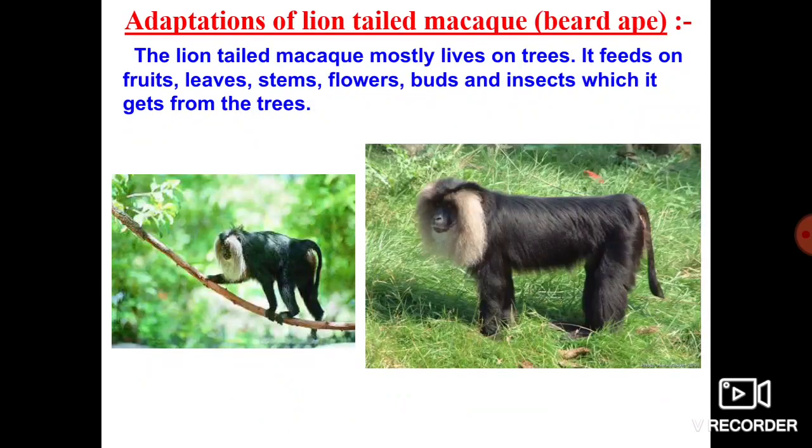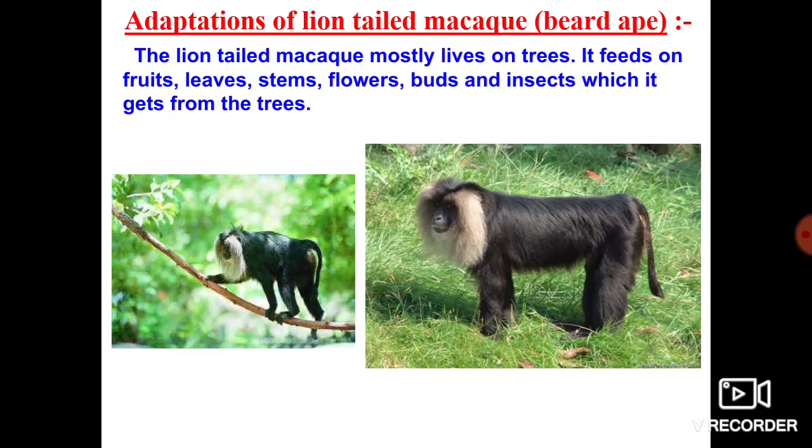The next one is adaptation in the lion-tailed macaque or beard ape. This is also found just like a lion, but it lives and survives on the trees. It feeds on fruits, leaves, stem, flowers, buds, and insects. Whatever we previously discussed, the tiger and the lion, are all flesh eating animals and come under the carnivorous group.